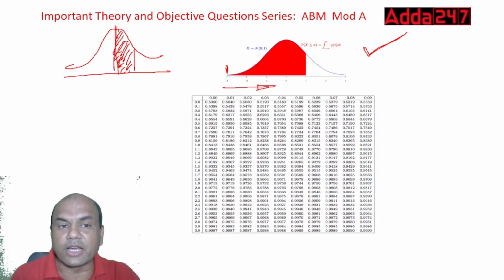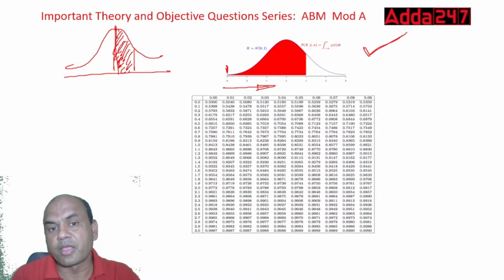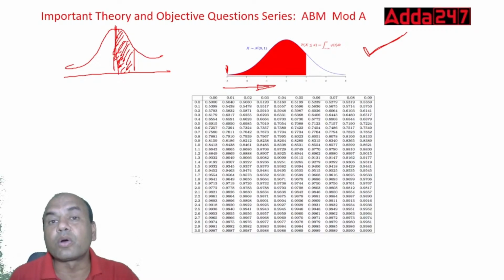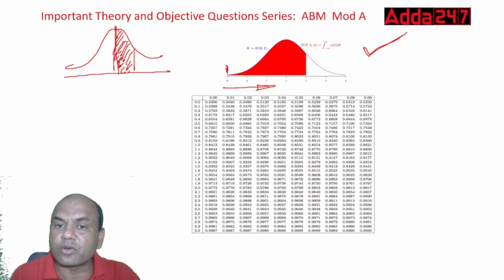So when it starts from 0.5, the figures will be different, the answers will be different. So if they give you from this, the majority of chances you'll get it from this, because this normal distribution table is used throughout the world. Starting from 1, because this total area is called 1. This total area is 1. Okay. This half area is 0.5.